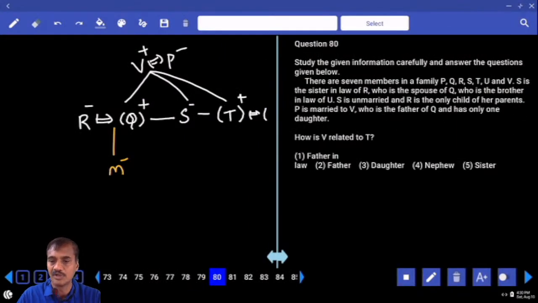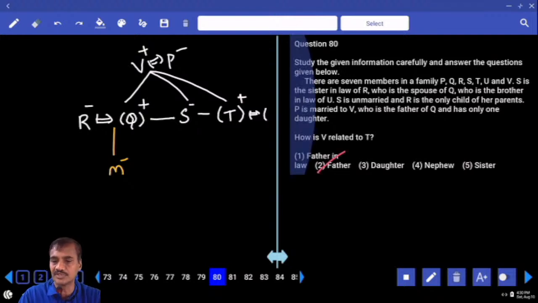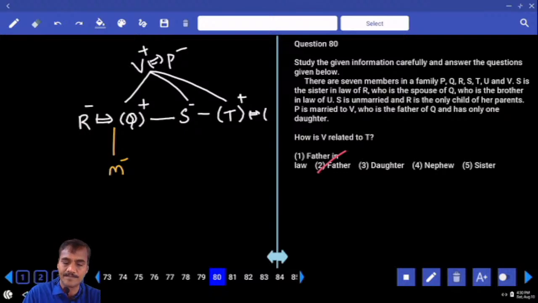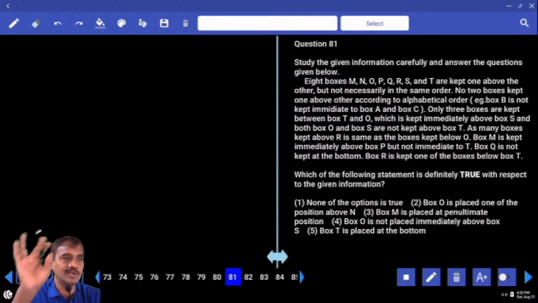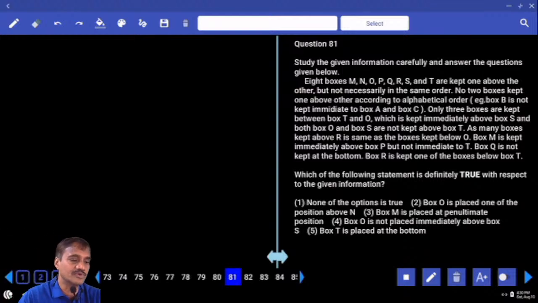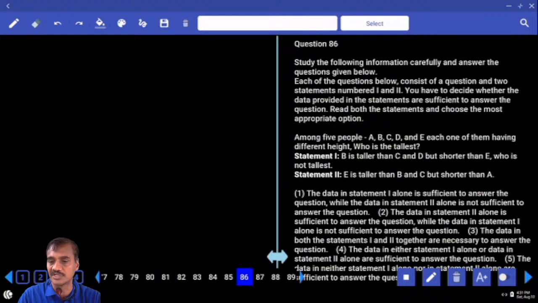And 80th. How is V related to T? V is T's father. And father, that is choice 2, question number 18. Then next one, 81 onwards. Now in this 81 onwards, boxes were given. 8 boxes, prelims, definitely it is going to be a difficult one. Keep this one under the second priority. Clear? Only 7 boxes were given today, 8 boxes were not given. Then 81 to 85, let us keep this one under the second priority.